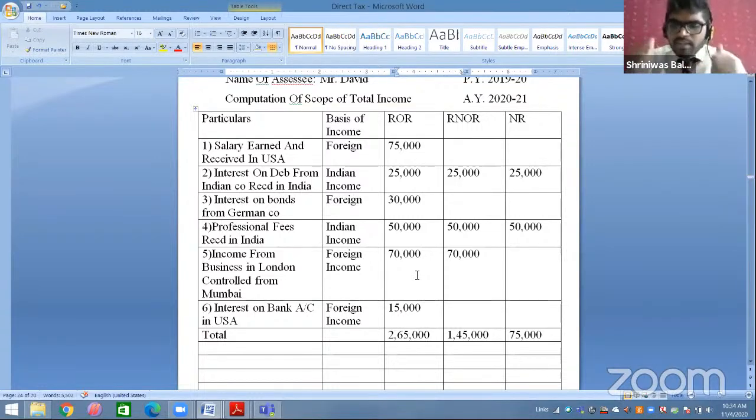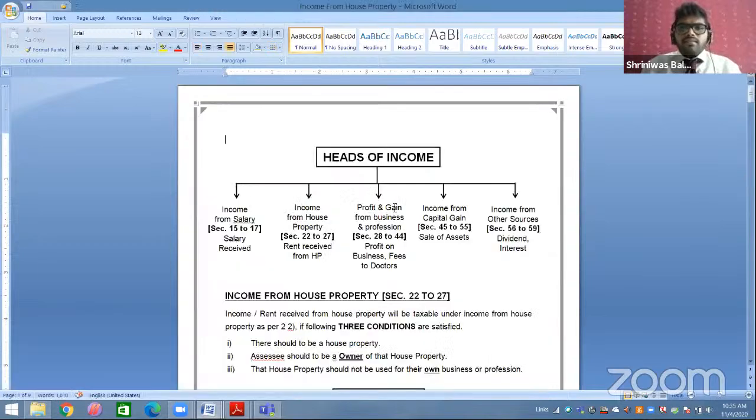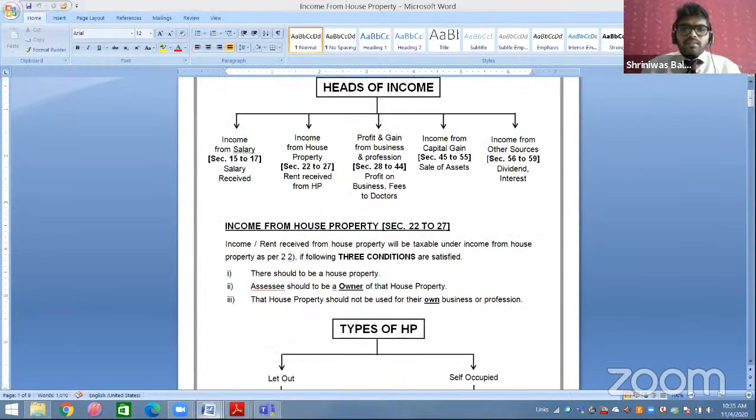Chalo. Let's go to the house property, students. Let's start with the income from house property. So now we are starting with income from house property. So that is your income from house property.